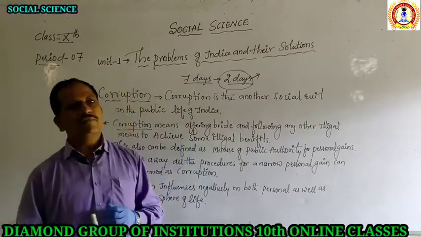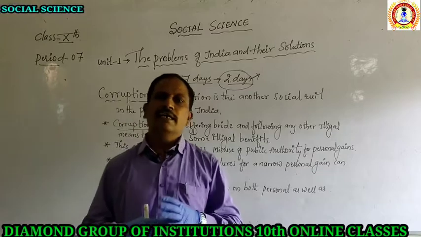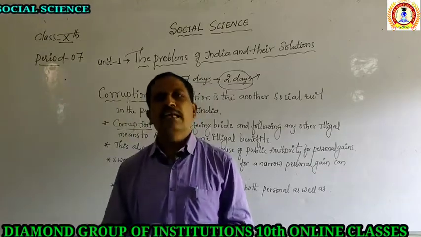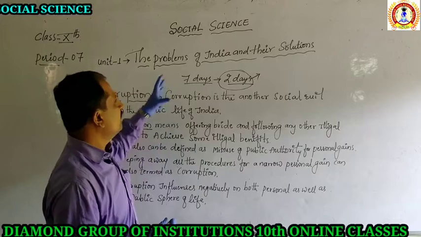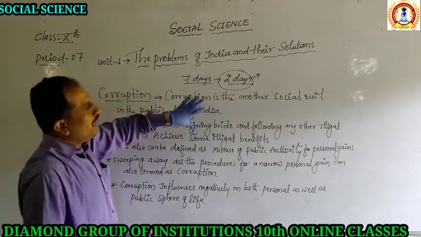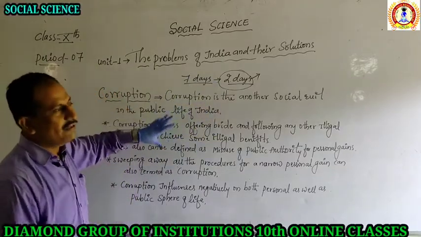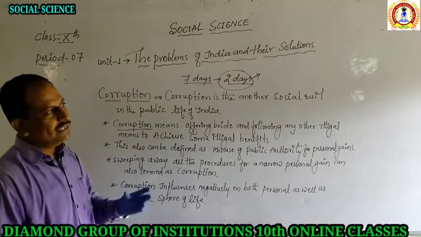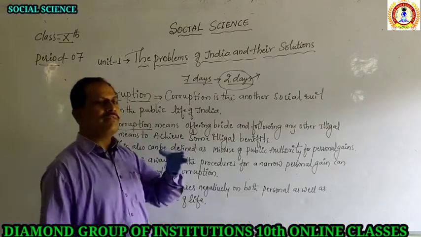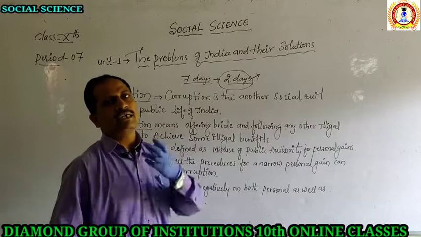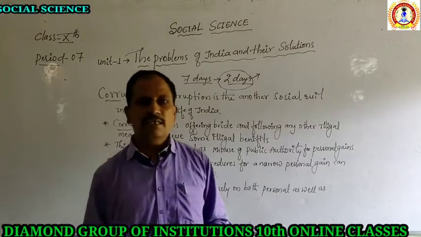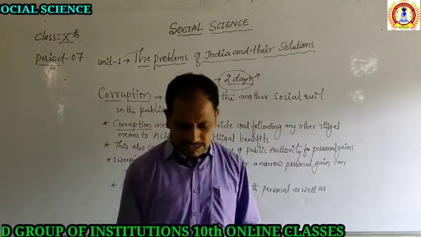The remaining part we will take in the next class related to this chapter. So today, go through these topics. Once you read your textbook, you will get the idea and the examples related to unemployment and corruption, and write notes related to this topic.